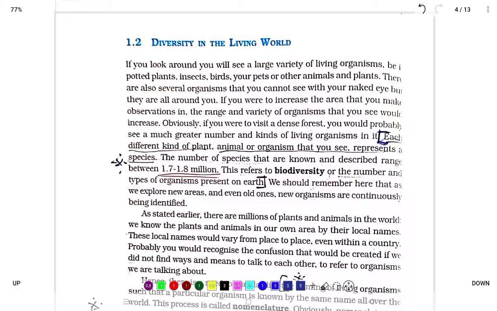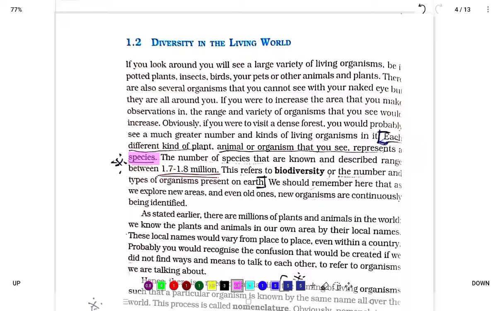In this first paragraph, the marked ones are the important ones. Other than that, there is nothing important that you should remember. Each different kind of plant, animal or organism that you see represents a species. So what is species? Different kinds of organisms that we see are said to be species.